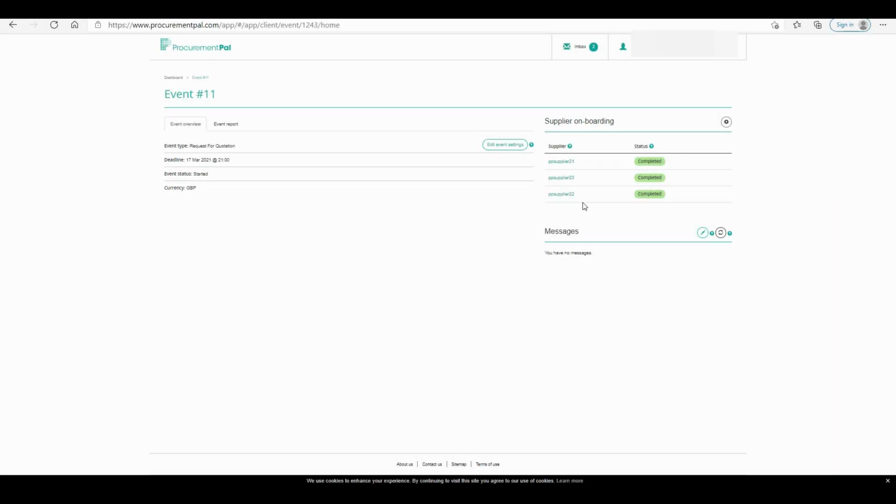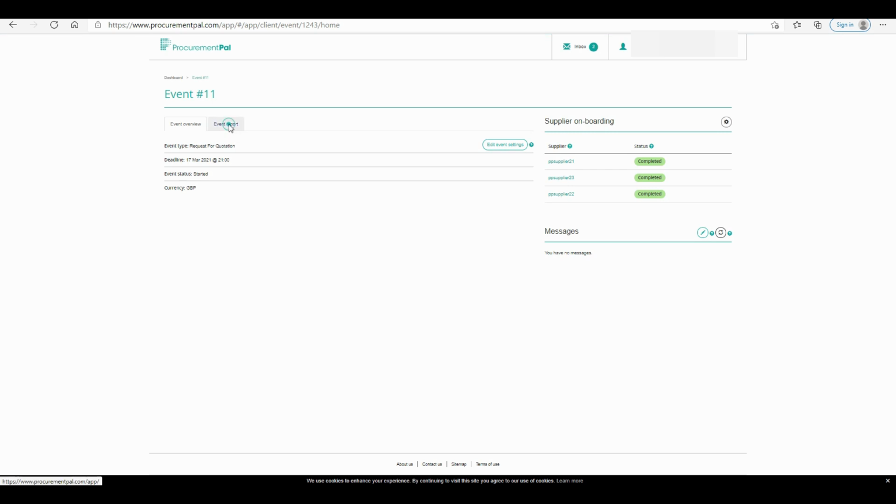And then once the status is updated for all the suppliers to say that they've completed all the tasks, so they've RSVP'd that they want to compete, they've answered the questionnaires, which we know has a weighting in this particular event, and they've all answered the bids. So once they're all completed, you can have a look at the event report, and that will take you through where each of the suppliers rank in the report.